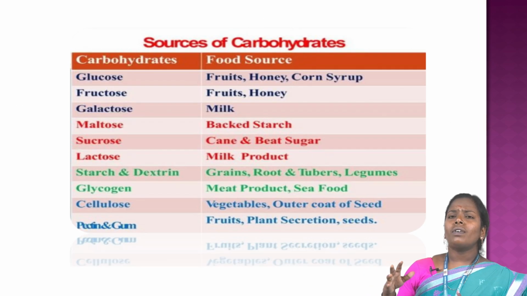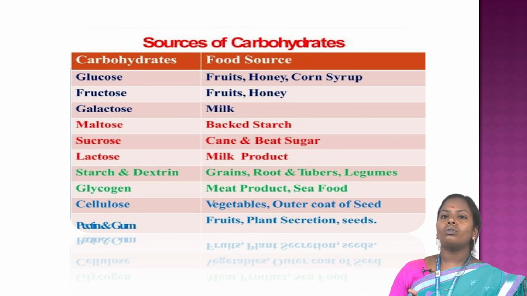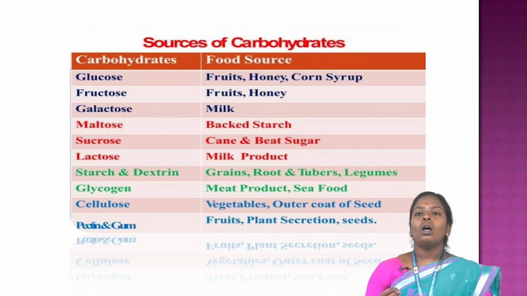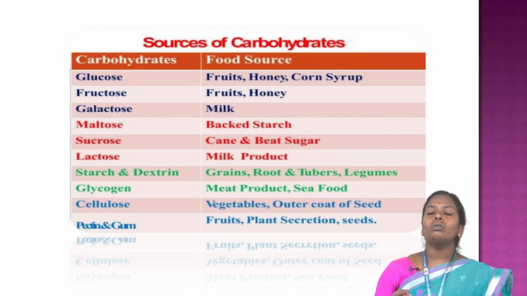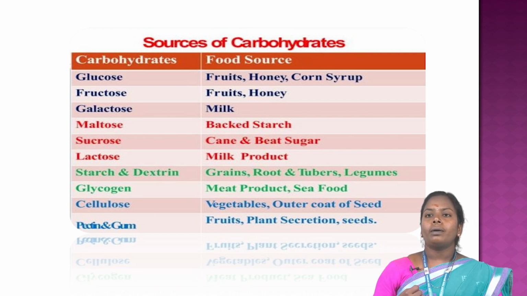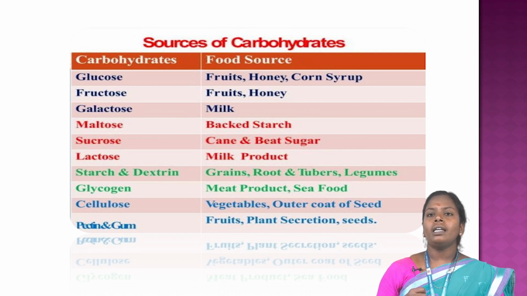Sources of carbohydrate, food sources: glucose, fructose, galactose, maltose, sucrose, lactose, starch, glycogen, cellulose. Glucose and fructose come from fruit and honey, and galactose from milk. Sucrose comes from sugar cane, and lactose from milk products. Starch comes from tubers and legumes, glycogen from seafood, and cellulose from vegetables.